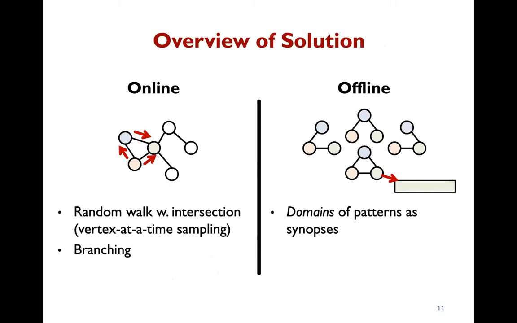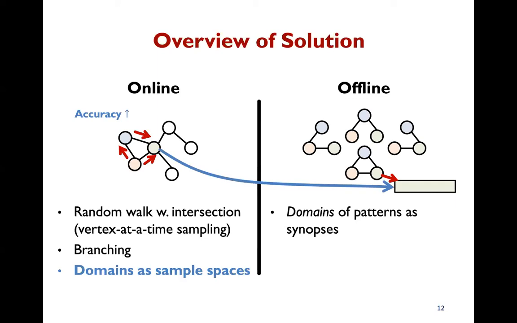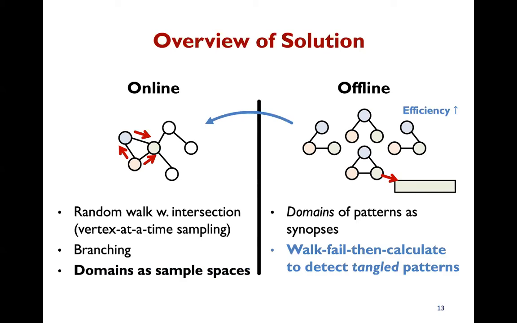To further reduce sample space, we index the domains of small patterns as synopsis. A domain is defined for each pattern vertex, which is the set of all data vertices that participate in an embedding of the pattern and match that vertex. Then, these domains can be used as candidates for larger queries that contain these patterns. This reduces sample space and increases estimation accuracy.